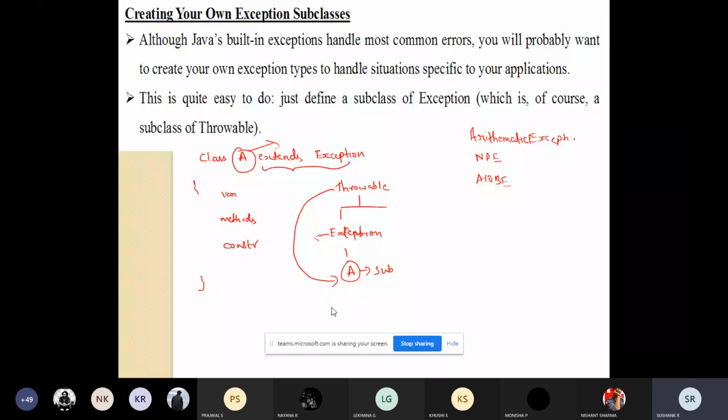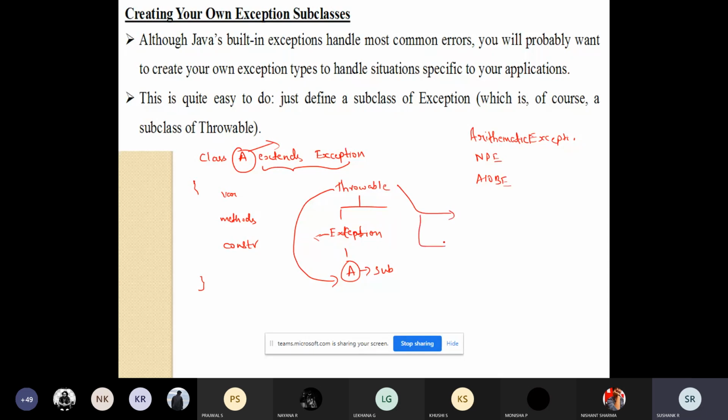Those methods can be used to handle the exceptions. Because the Exception class doesn't have any methods of its own, all the methods will be provided by the Throwable class. So we can have those methods from the Throwable class. These are the methods that are there in the Throwable class.